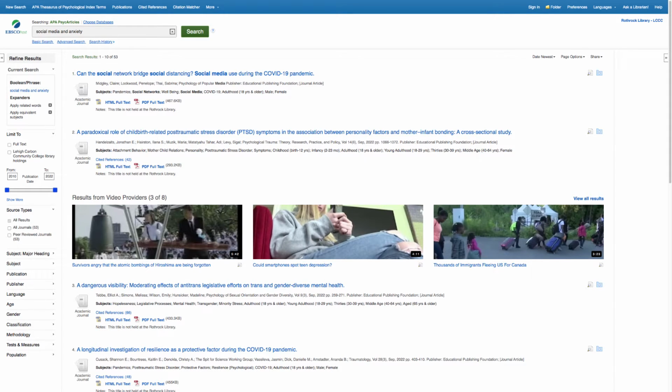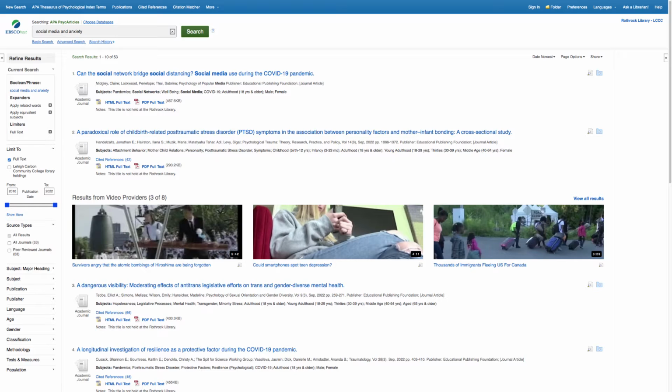If you're familiar with the EBSCO interface, you may remember that clicking on the box marked full text repopulates the search results to give you articles you can read immediately. Here, when we click on the box, we see that all of the articles retrieved are already full text. It's also important to look at the publication date. Here, we are pulling from articles from 2010 until the present. To update that range to only include a more current span of time, simply drag the date bar to the